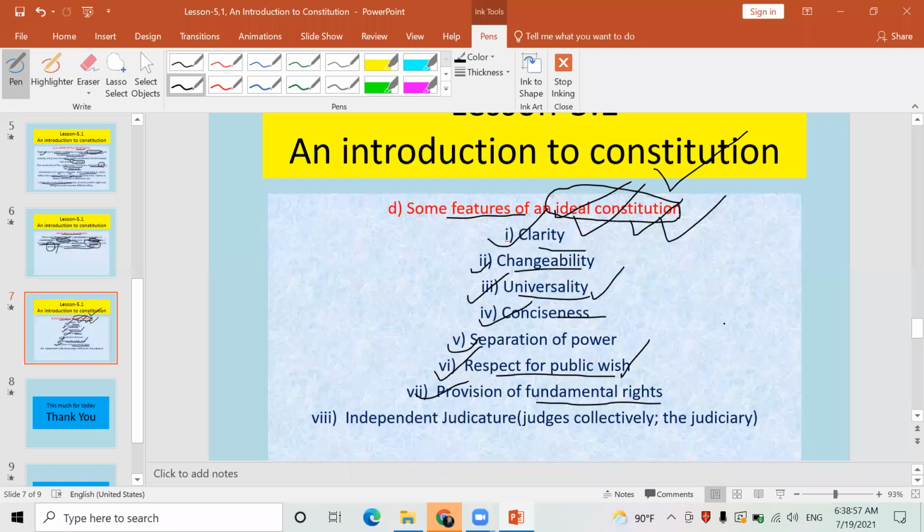Hundreds of constitutions have been formulated in this world by different countries' governments, but not all governments have given fundamental rights to their people. Few fundamental rights have been given there, but complete fundamental rights aren't given in those nations. You might know that at present there is a government of the army, of soldiers, in Myanmar. Myanmar is such a country where time and again the army has captured the state and been ruling the nation.